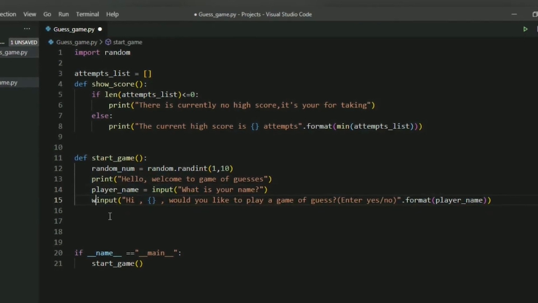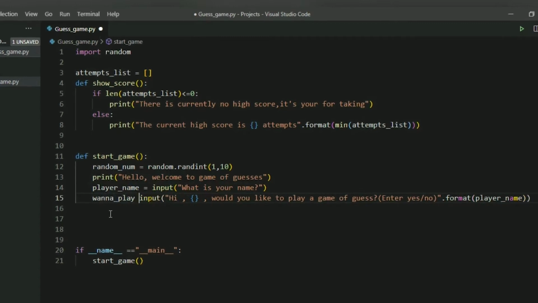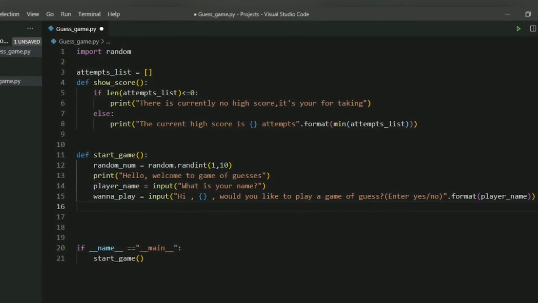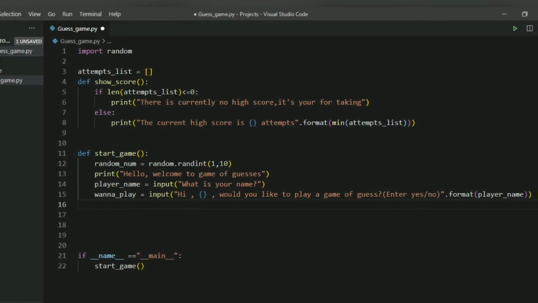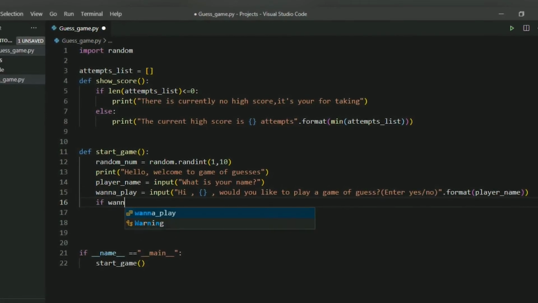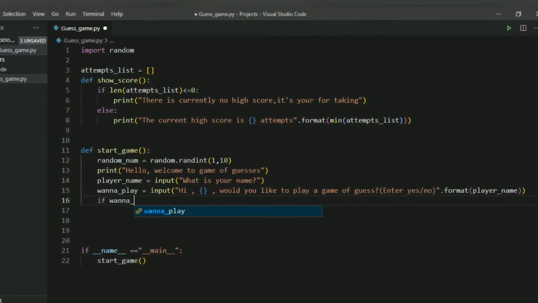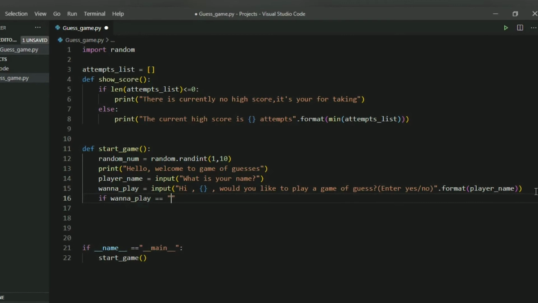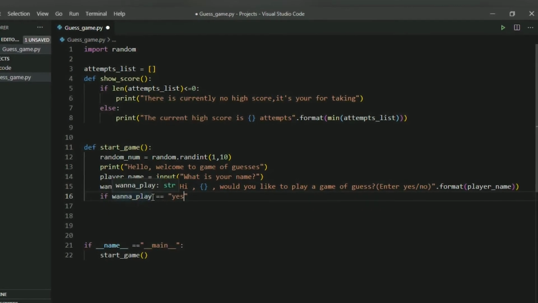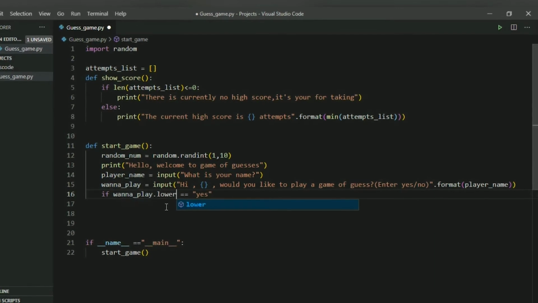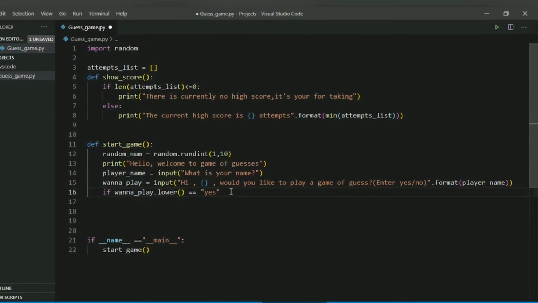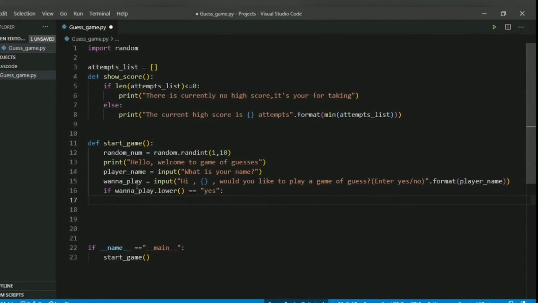Now let's store the input in a variable named wanna play. Now let's check if the user wants to play or not. If wanna play is equal to yes, so the user might input in any case. For safety, let's lowercase the input and then check. If the user has entered yes, then let's show them the current score, and that's it.